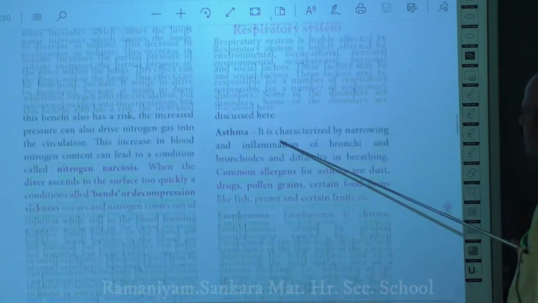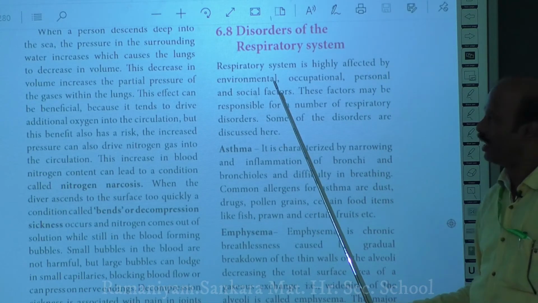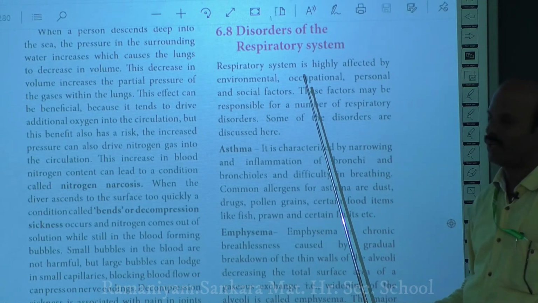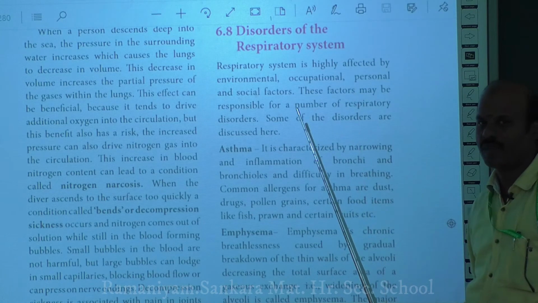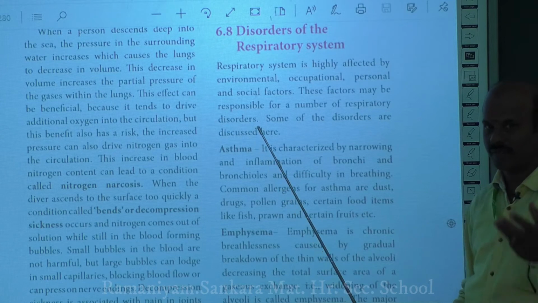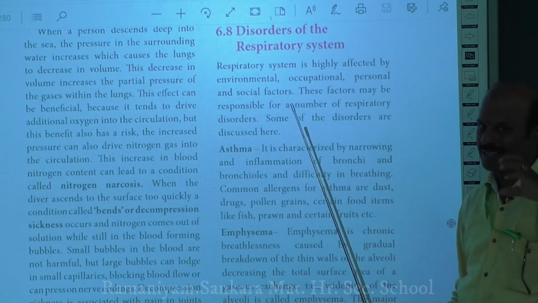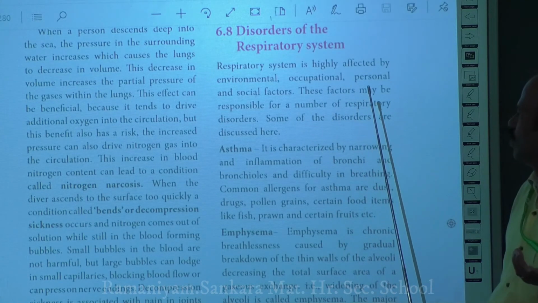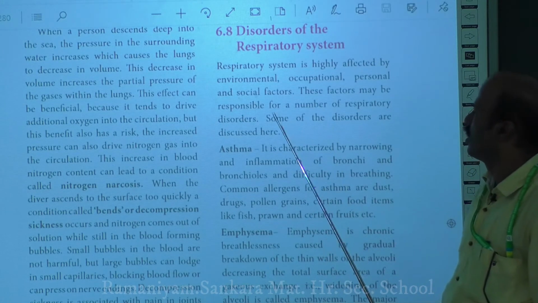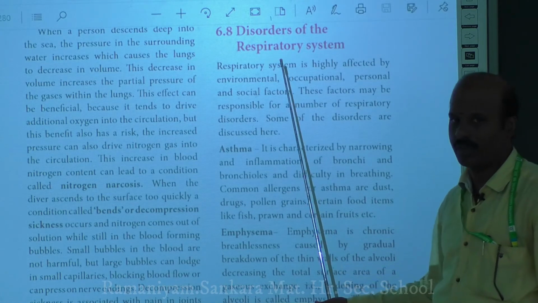So what is meant by disorders of the respiratory system? The respiratory system is generally affected by environmental, occupational, personal and social factors. All these factors are responsible for a number of respiratory disorders. So the disorders formed because of these factors are called disorders of the respiratory system.